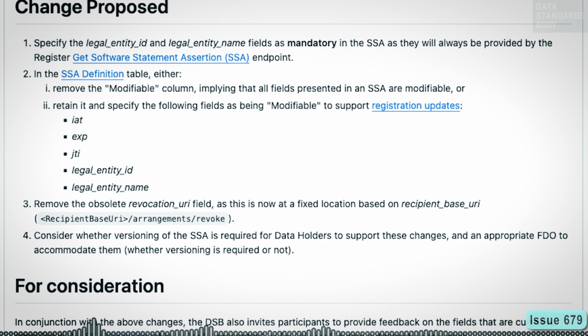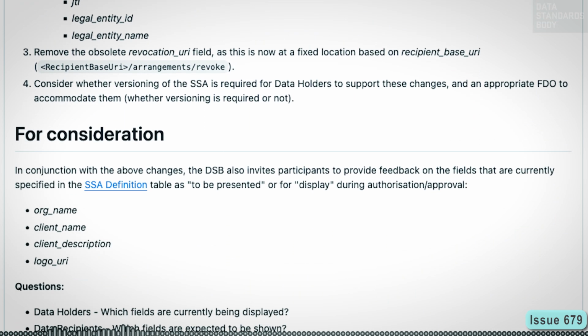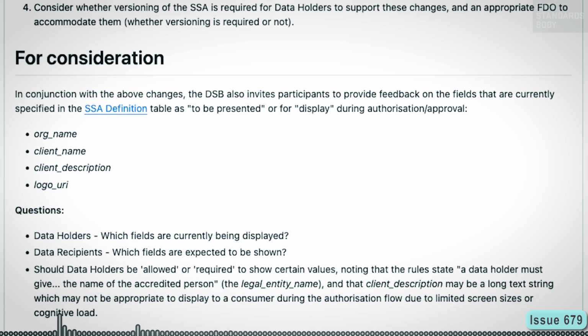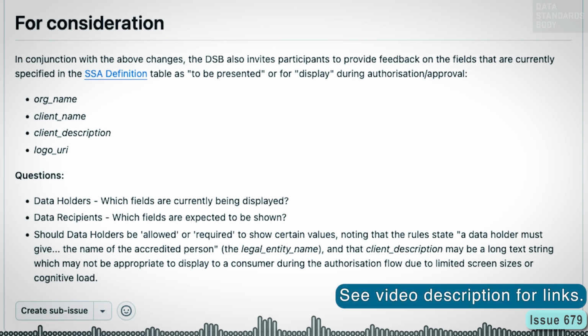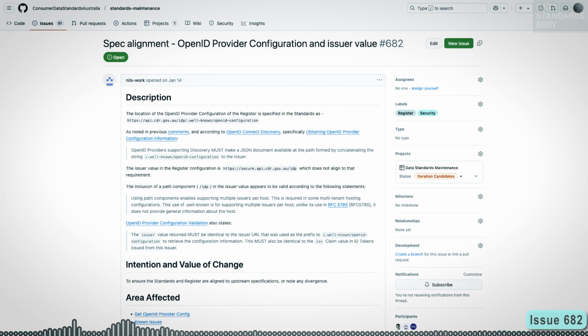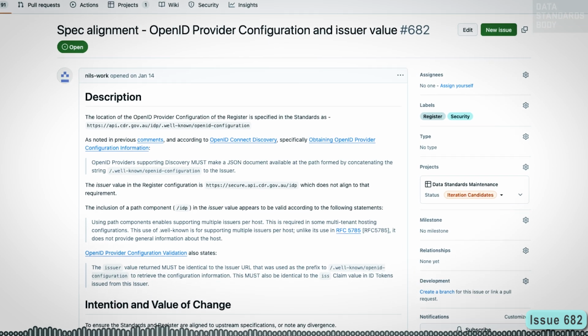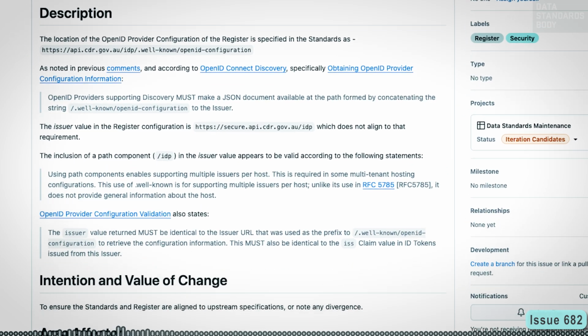Issue 679 also invites discussion regarding SSA fields to be provided during authorization and approval. See CDS Security Profile, Software Statement Assertion (SSA). Issue 682, spec alignment, OpenID Provider Configuration and issuer value. This is also a register issue.